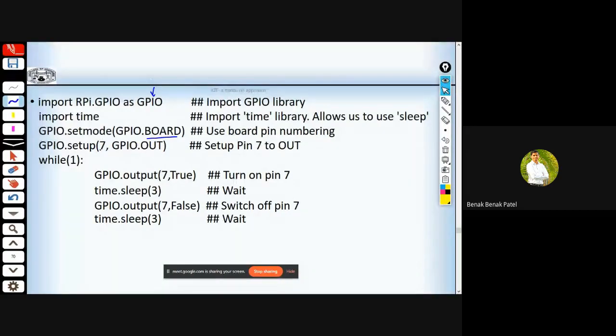So here I'm trying to set up pin number 7 as output, such that if I think of this to be pin number 7, it will be configured in output mode, and to this I'll connect an LED, and via a current limiting resistance this LED will in turn be connected to ground. And here we all know that the ground pin is available at pin number 6.